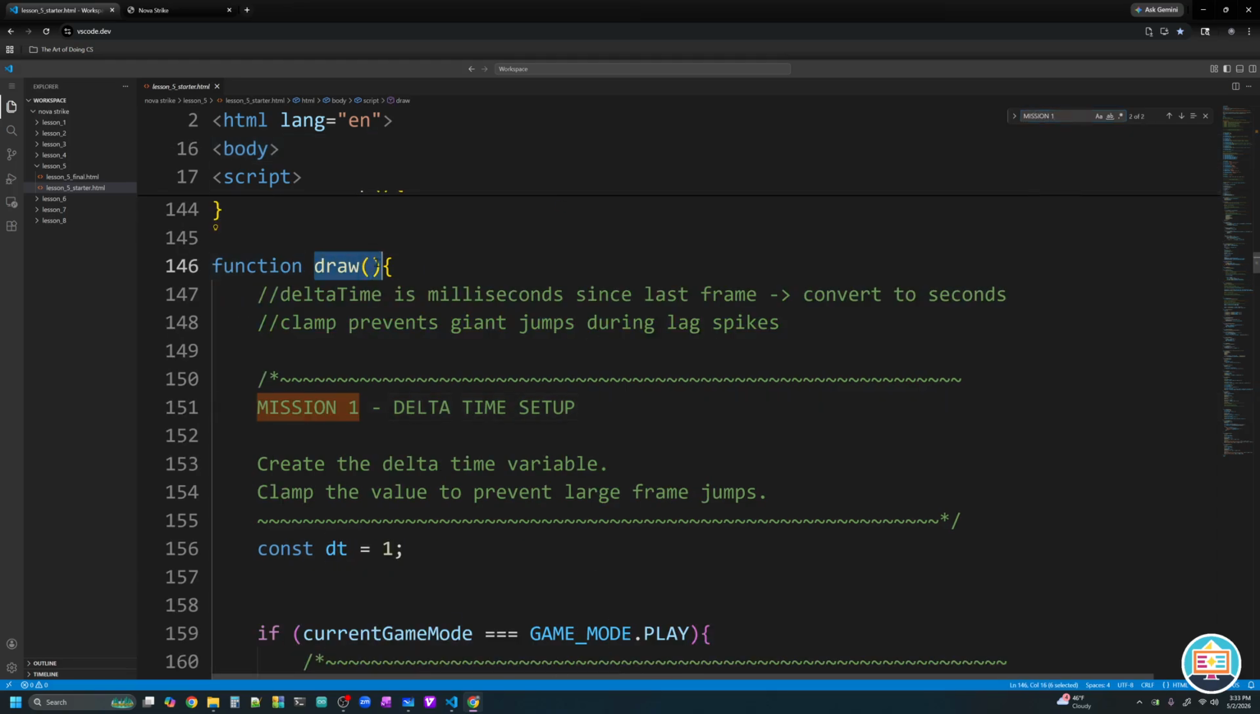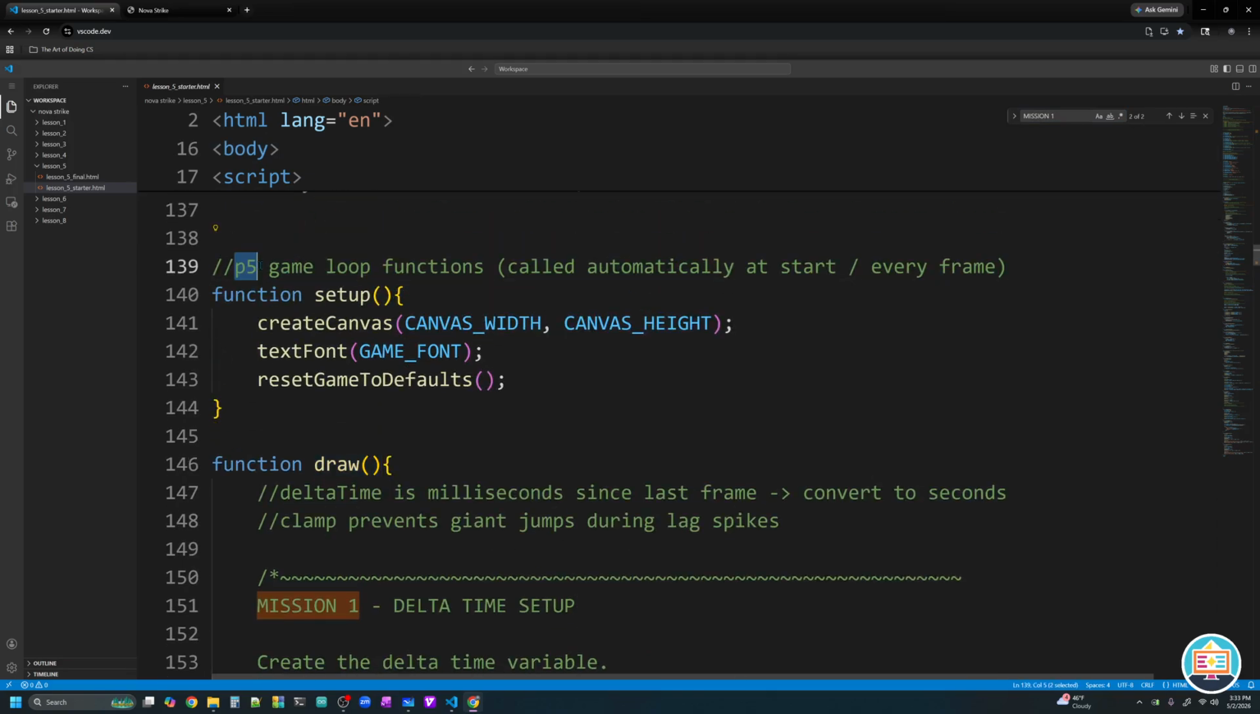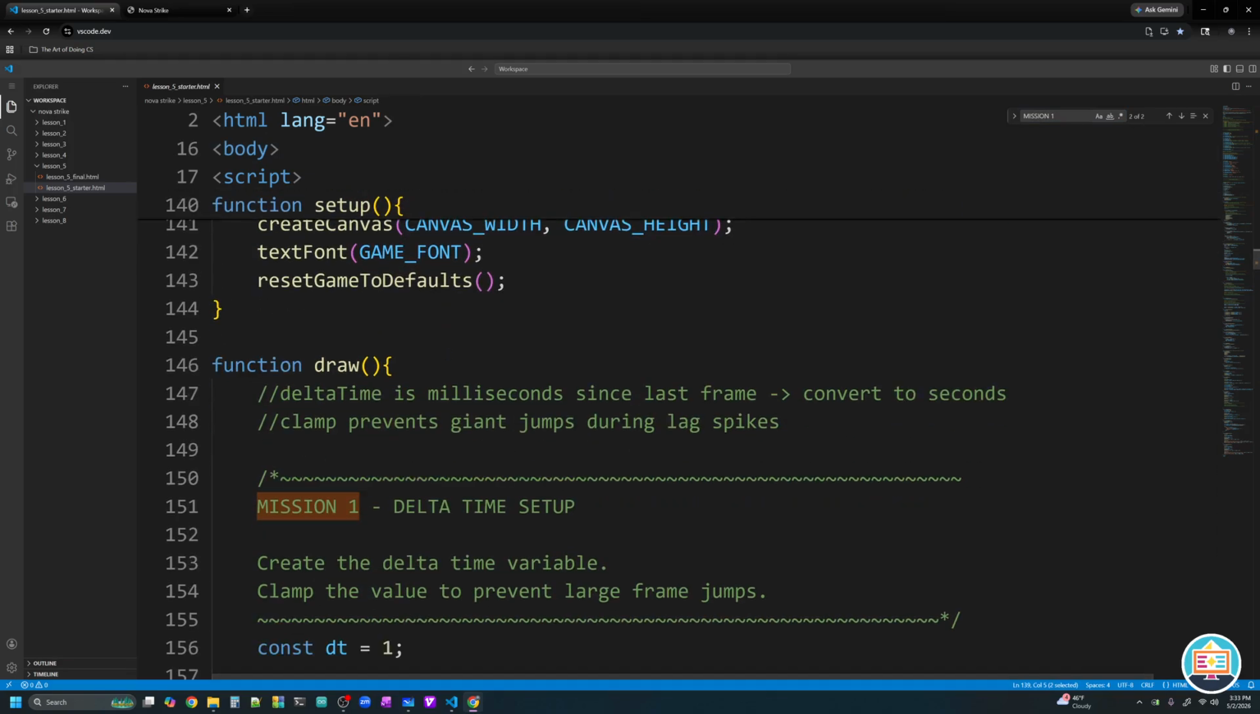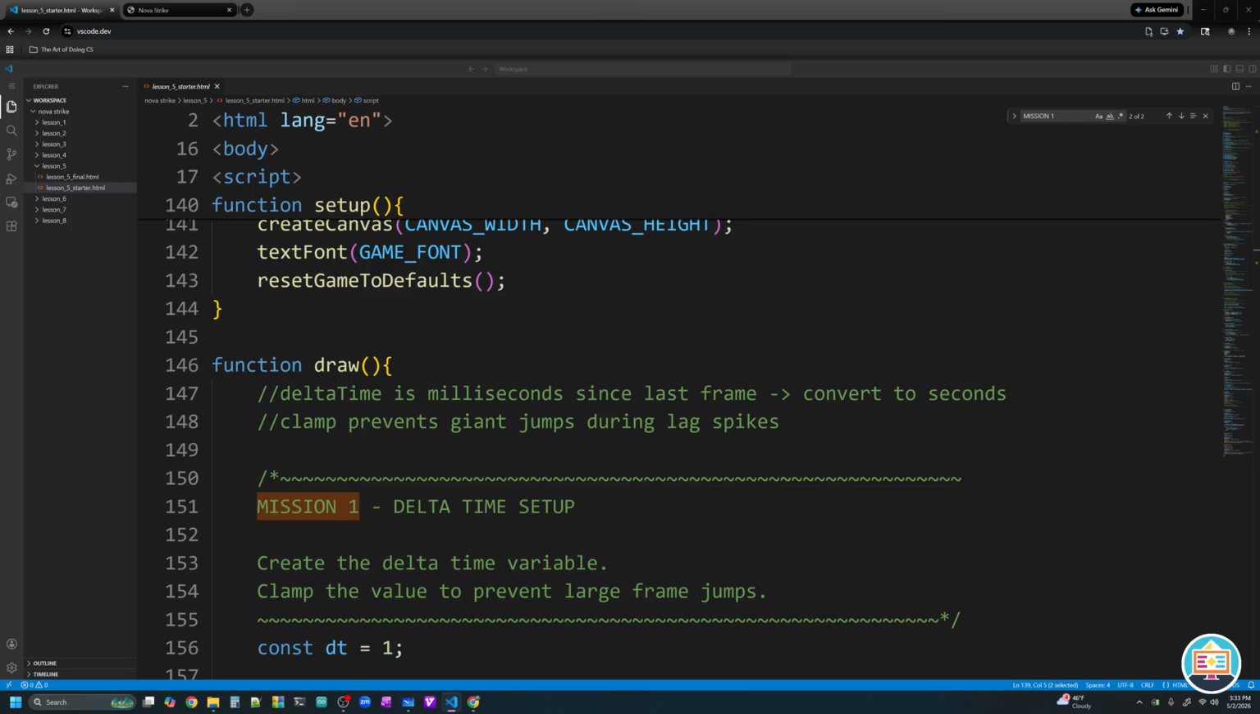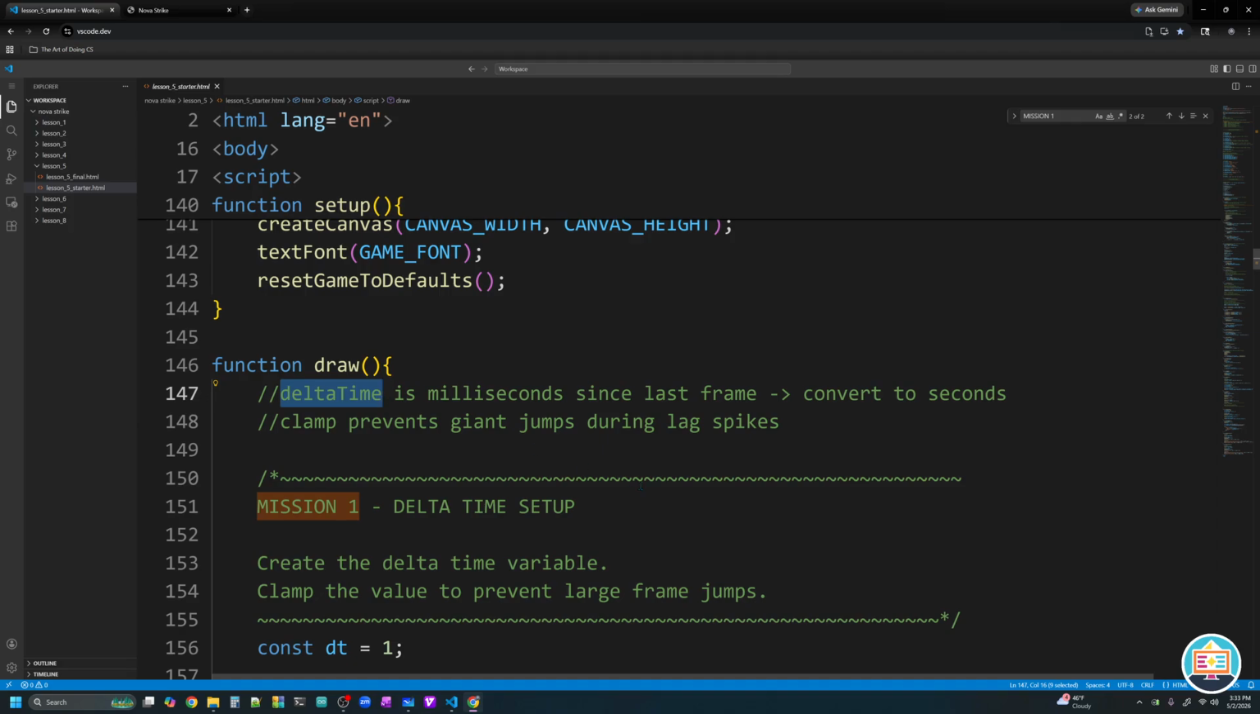Mission number 1 puts us right in the draw function. That's that P5 function that's going to get called every single frame of our game. Now, the problem is we don't want to run things every single frame. We want to run things based on a time interval, not a frame interval. So we are going to work with a variable known as delta time. This is a built-in variable, and it represents the number of milliseconds since the last frame has occurred.